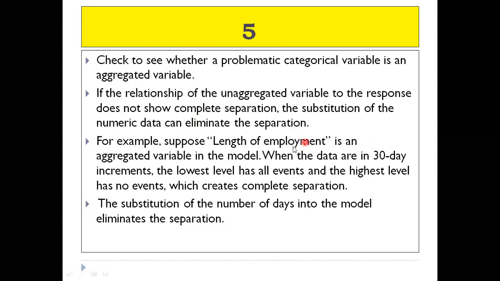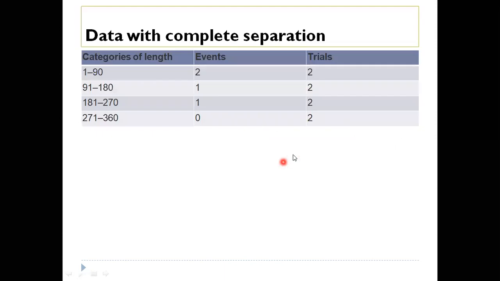Suppose length of employment is an aggregated variable in the model. And when the data are in 30-day increments, the lowest level has all events, the highest level has no events. And that will create complete separation, right? So the substitution of the number of days into the model will eliminate this separation. Let's see how it eliminates this complete separation. See, data with complete separation, categories of length, events, and trials. 1 to 90, events 2, trials 2; 91 to 180, events 1, trials 2; 181 to 270, 1, 2; 271 to 360, events 0, trials 2.